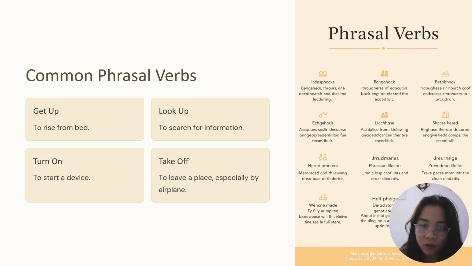Look up, to search for information. So we will be saying, please can you look up the meanings in the dictionary. All of these are phrasal verbs, but we have to make them into complete sentences. We can just say get up, look up, which is not a complete sentence.